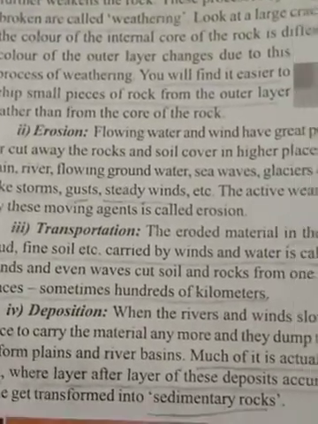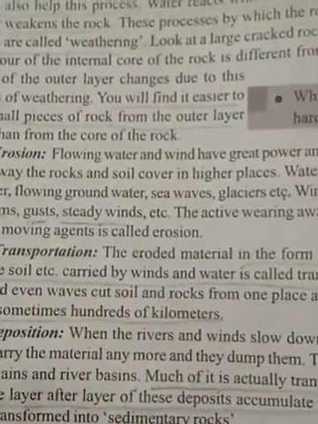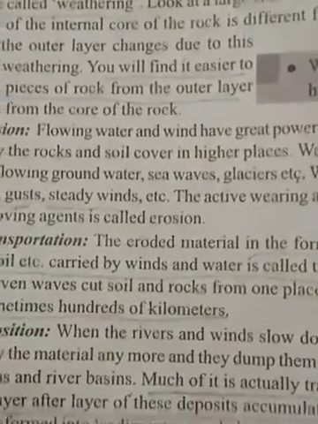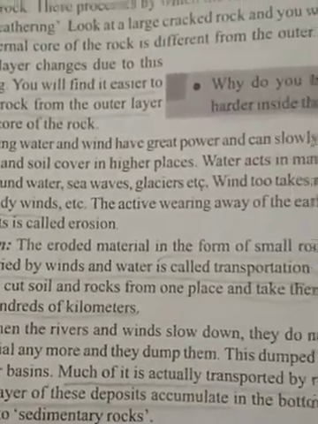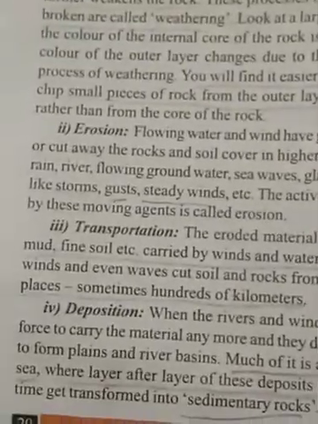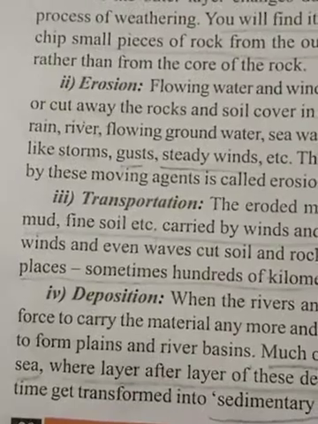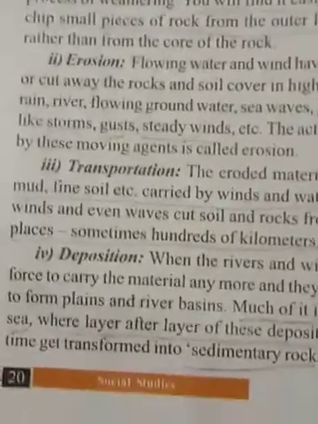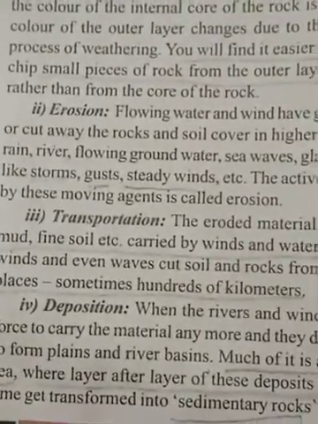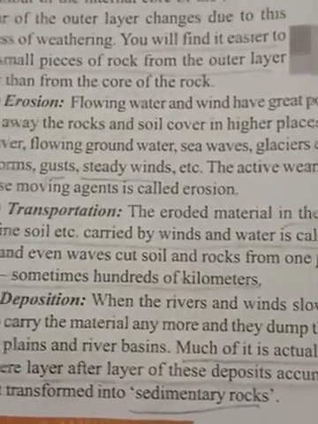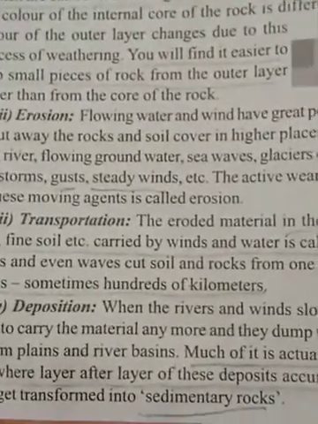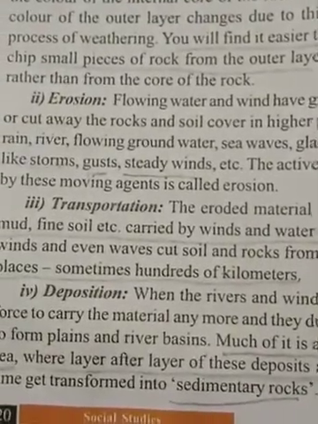In some situations, places are formed like plains and river basins, and in other situations, things are formed like sedimentary rocks in the depth of the seas or oceans.